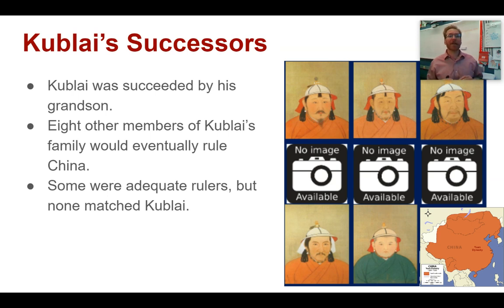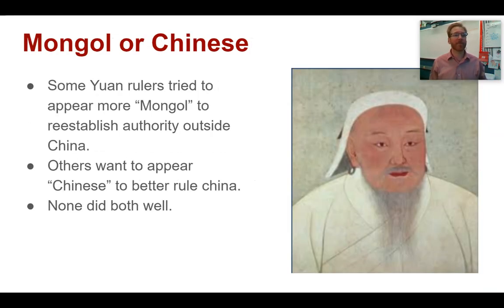Now, Kublai winds up being succeeded by his grandson, and then 8 other members of Kublai's family will eventually be the emperor, the ruler of the Yuan Dynasty in China. Now, some of them wind up being okay rulers, but none of them were able to get this balance right, to be both Mongol and Chinese and have their rule accepted.